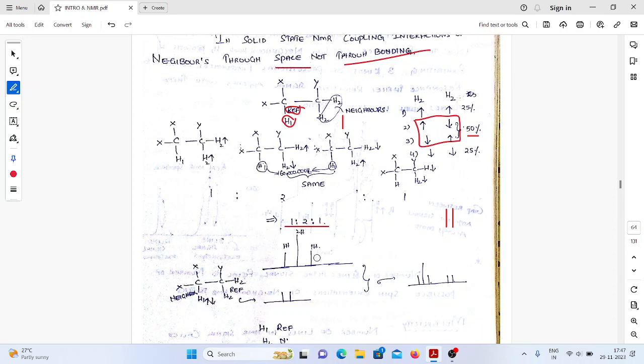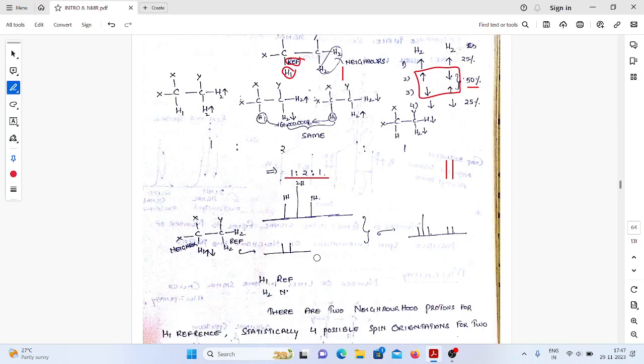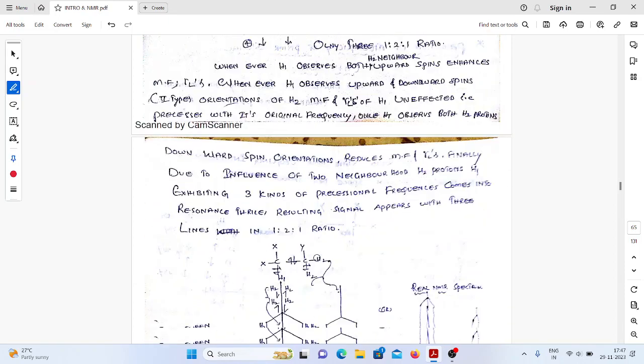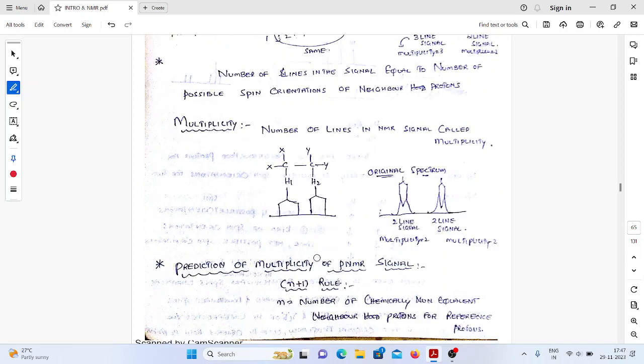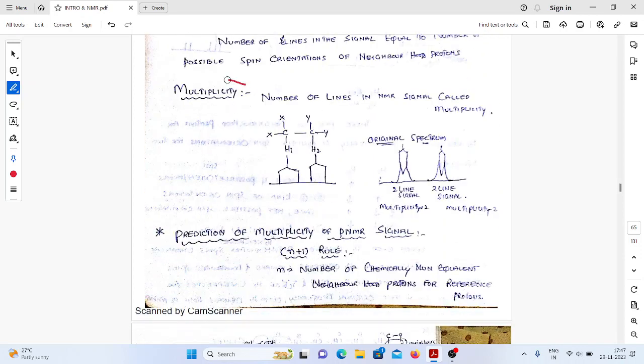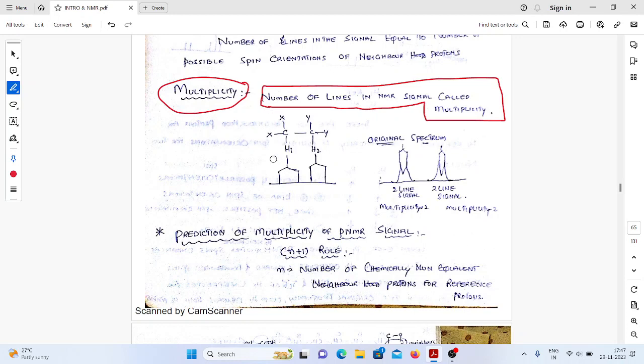Then how can we easily identify the number of signals in a particular non-equivalent set of protons? For that purpose, we have one concept commonly called multiplicity. Multiplicity means the number of lines in an NMR signal. In the same hypothetical molecule, here we are getting two signals.